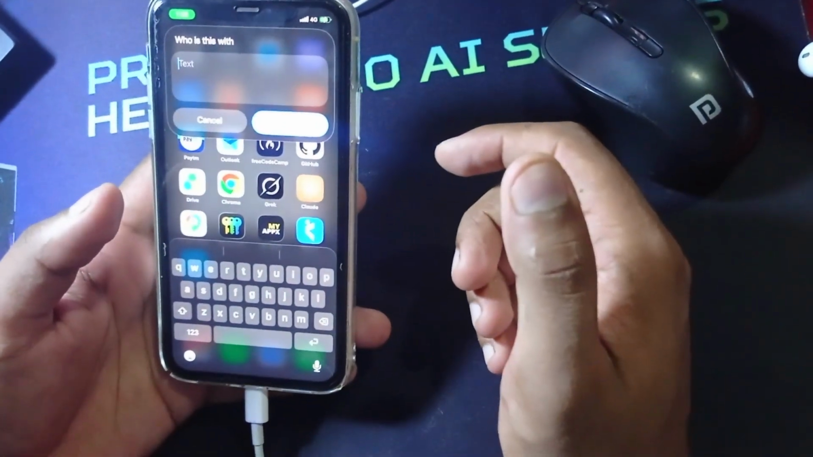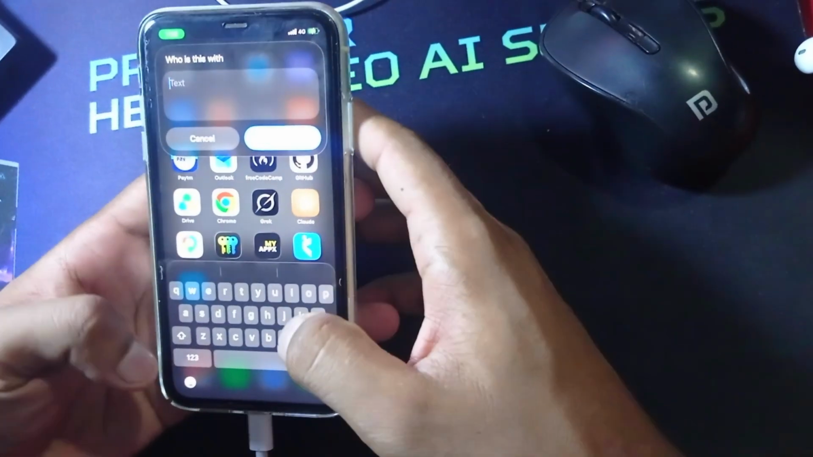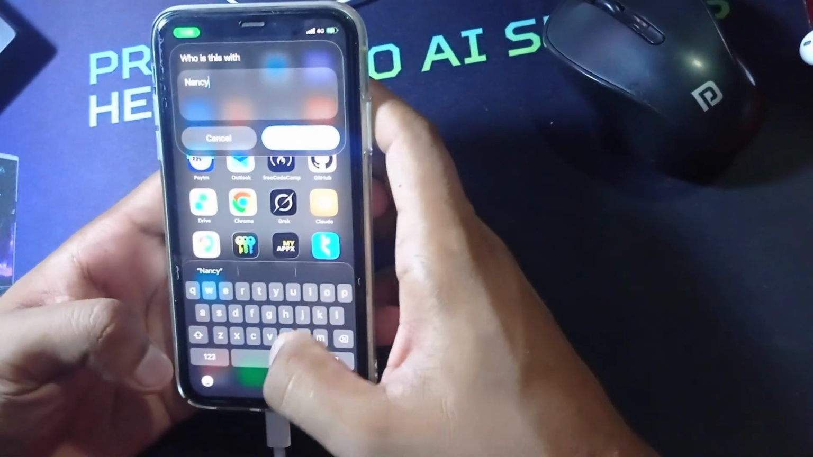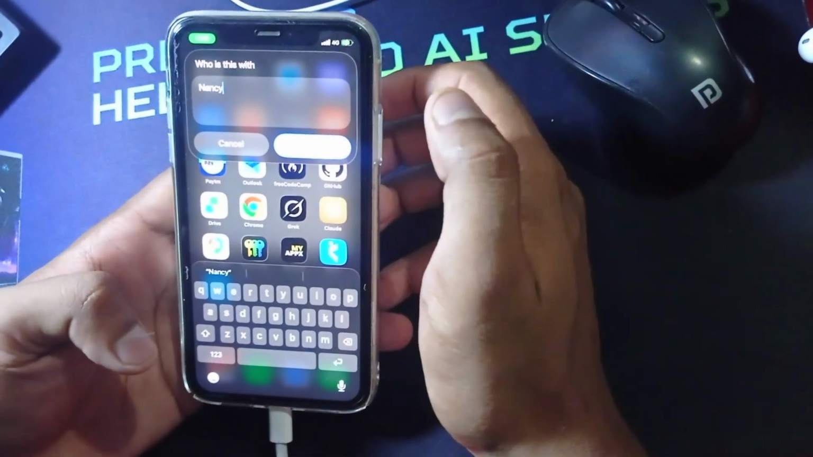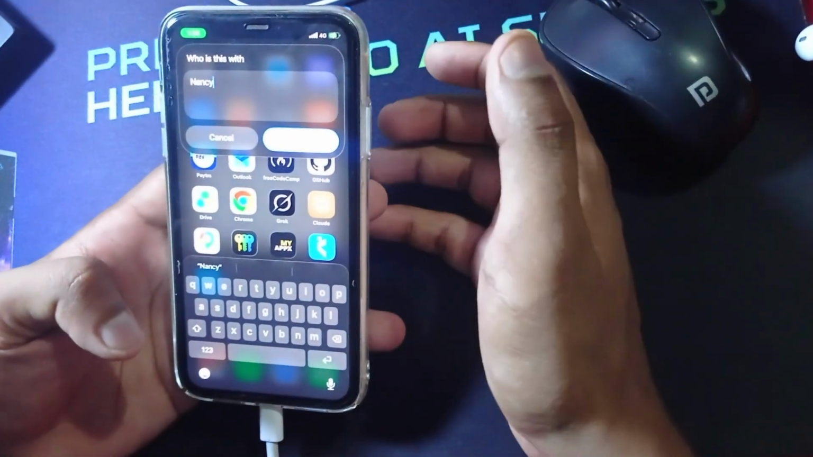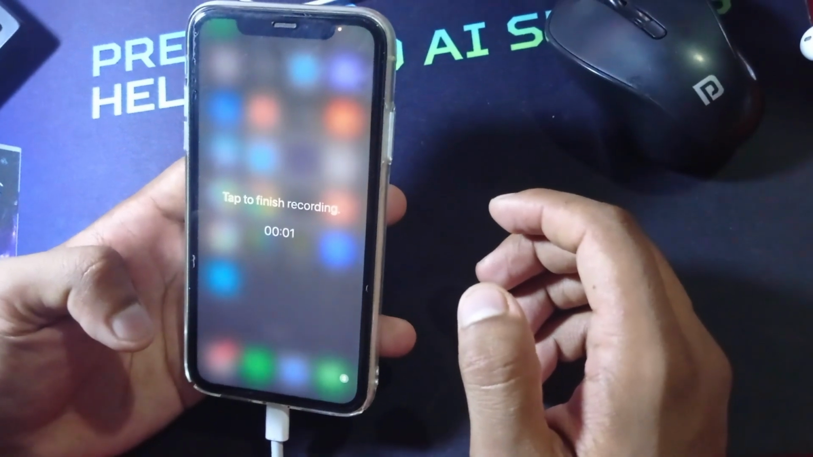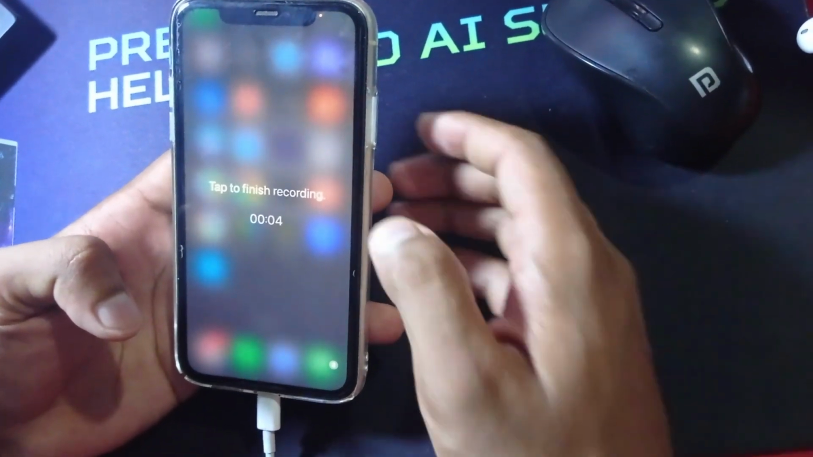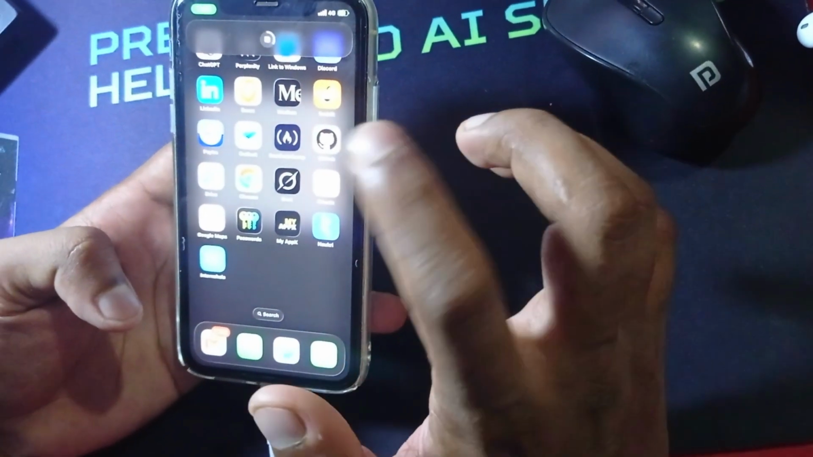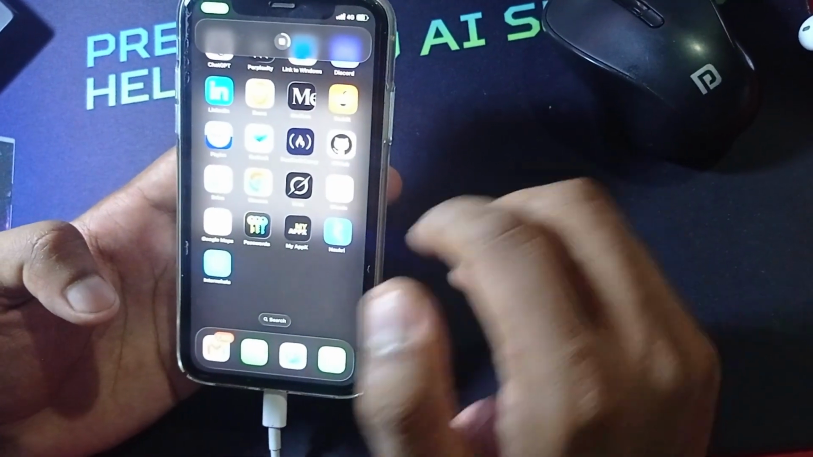So as you can see, it is asking me who I am talking to. So I'm just going to type a name here, Nancy, and after clicking done, it will ask me what I have to record or capture. I told Nancy I would send her the apartment listing by tomorrow evening. I've tapped on it to stop the recording, and now it is sending it.